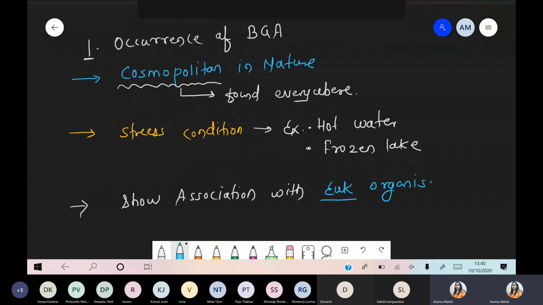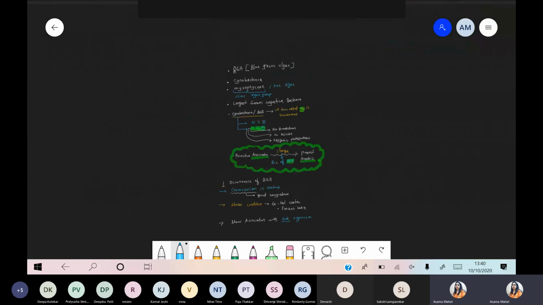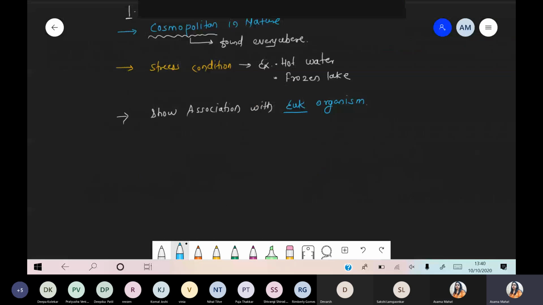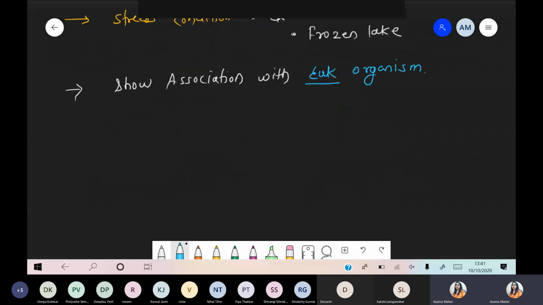They are showing association with eukaryotic organisms. For this, we are taking a few examples, that is Azolla and Cycas. So we are taking a few examples for showing association. First example we are talking about, number one, that is Azolla. Azolla basically belongs to the fern category. It belongs to the Pteridophyta category.